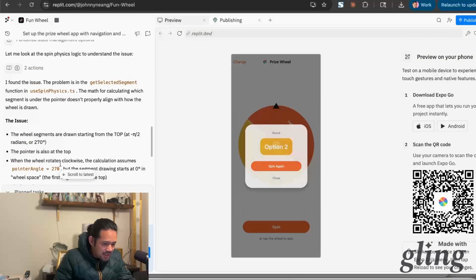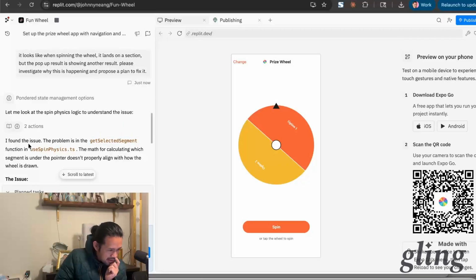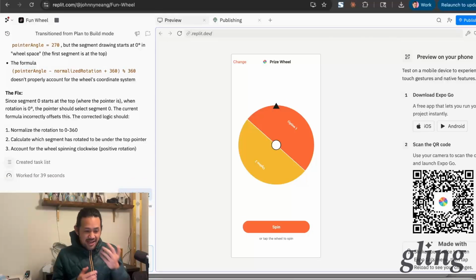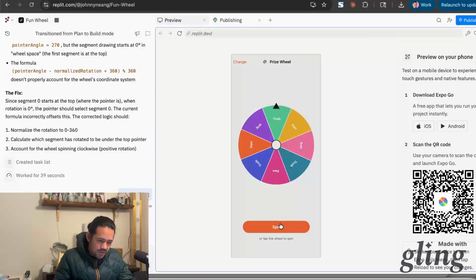Okay, let's take a look at what the... Yes, let's see, option 2. Yeah, I got that wrong too, but let's take a look. Sure, it's going to account for the spin. But I guess putting the physics in there really messed things up a little bit. But so far, I do like this. Like the truth or dare. Again, very straightforward. I like it.